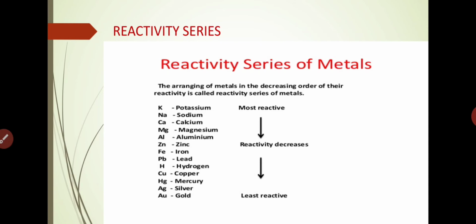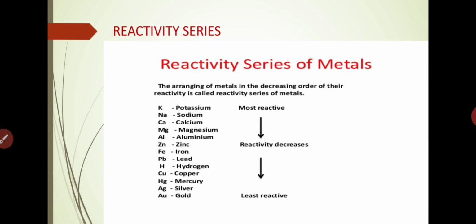K is the symbol of potassium. So potassium is the most reactive element. After that comes sodium. Sodium is less reactive than potassium, and then calcium, then magnesium, then aluminium, then zinc. Till here, and after zinc, reactivity starts decreasing. Okay.